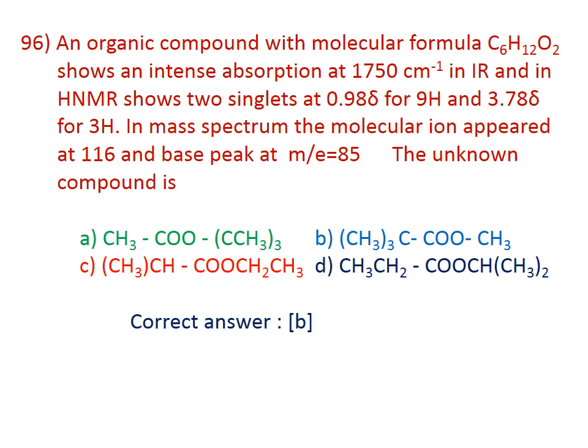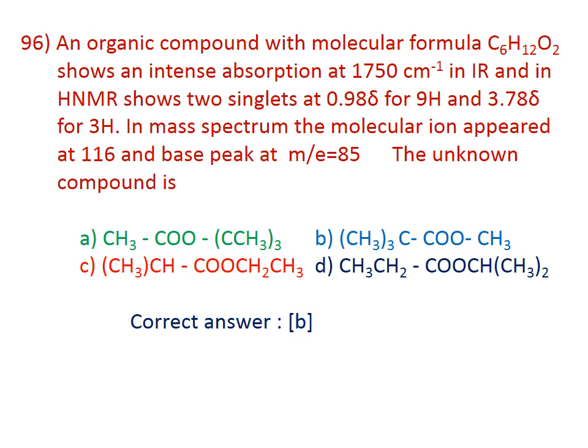In the mass spectrum, the molecular ion appears at 116 and the base peak at m/e 85. The unknown compound is: here there is a peak for 9H and a peak for 3H. You can expect 2 signals. Therefore, the answer may be A or B.